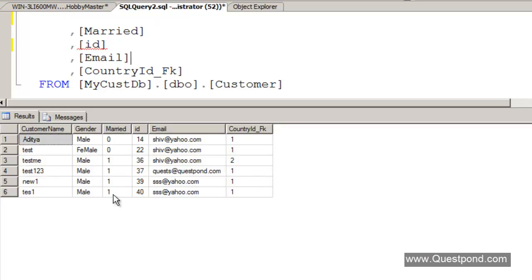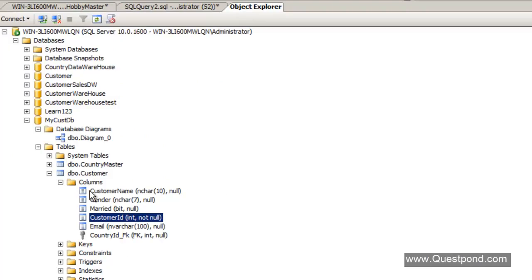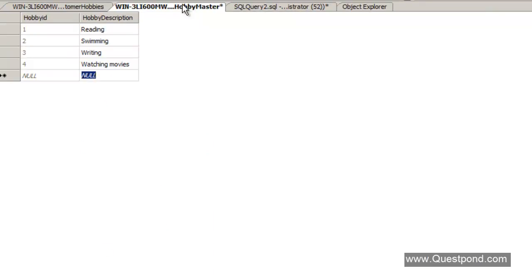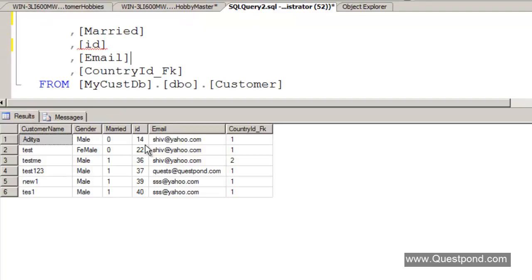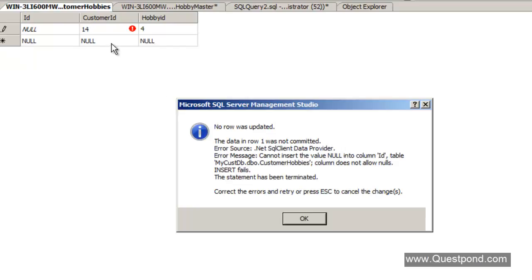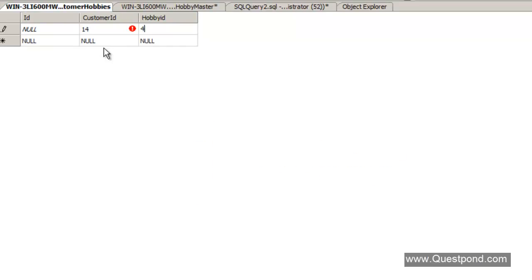So now the way the data will be entered into our customer hobbies is something like this, right? Let's say we take Aditya. Aditya's ID is 14. So I can say here, okay, the 14th customer has the hobby of watching movies. Now watching movies is 4, right? So this 14th customer has hobby ID of 4.